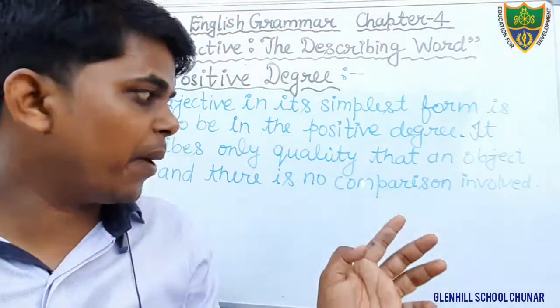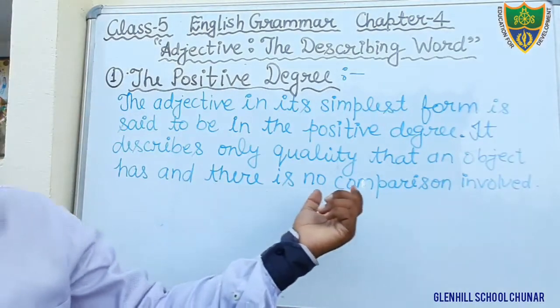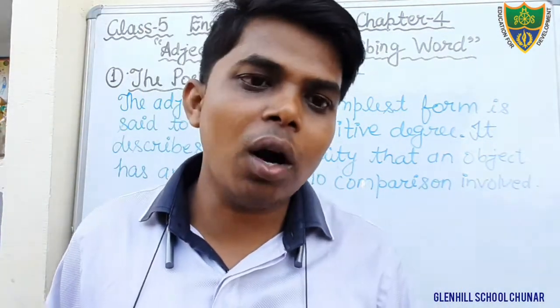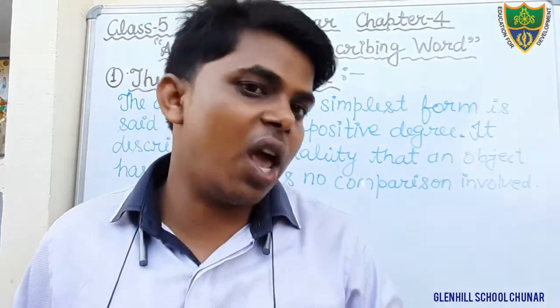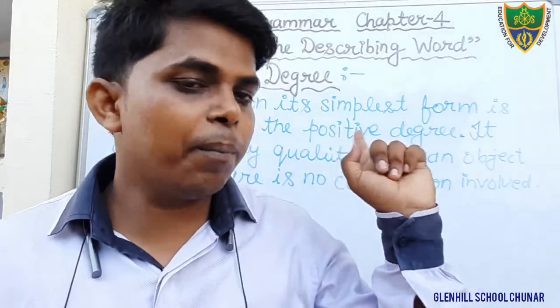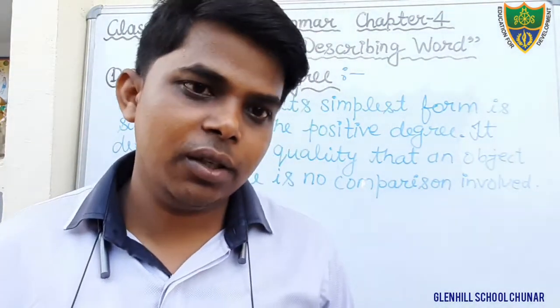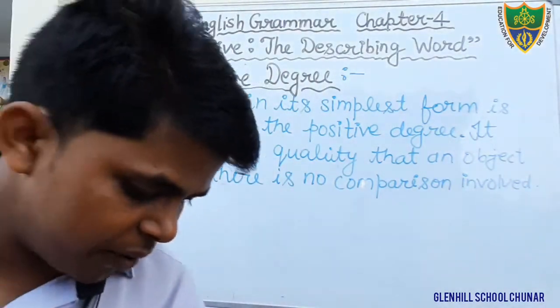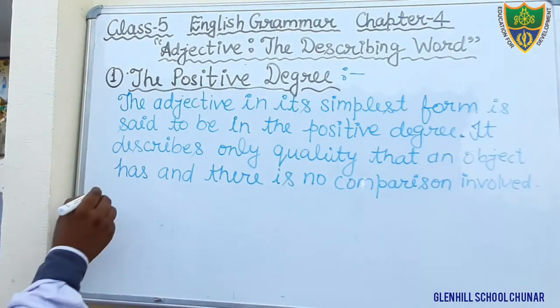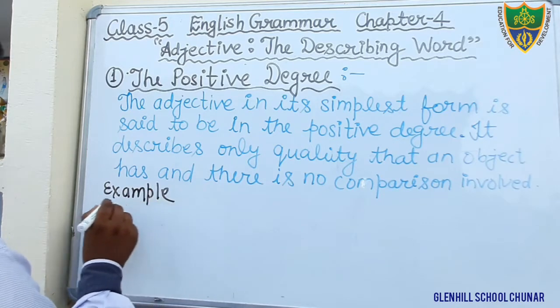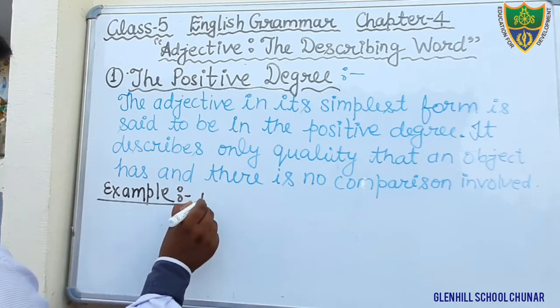There is no comparison involved. In this degree, there is no comparison involved. Therefore, that is also known as the simplest form of degree, or you can say positive degree. Okay, for example, we can see here an example. Just write down the example.